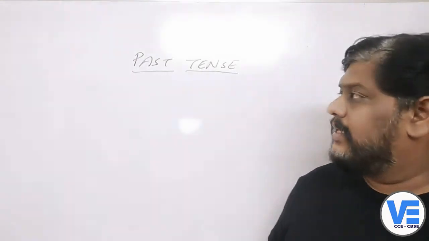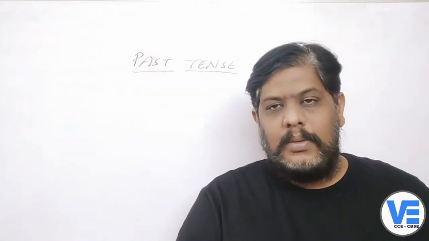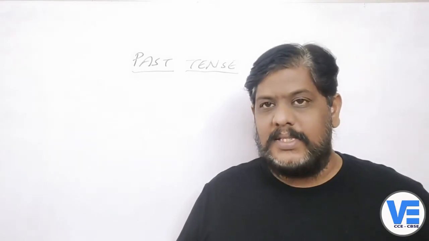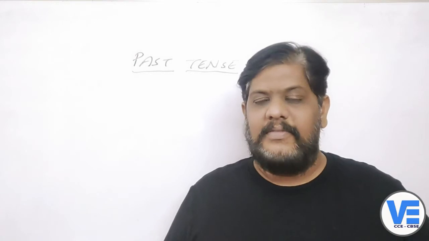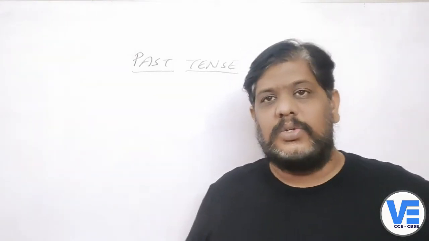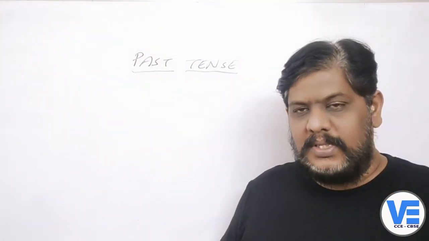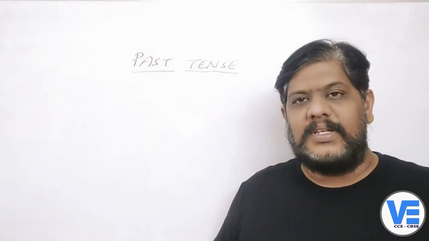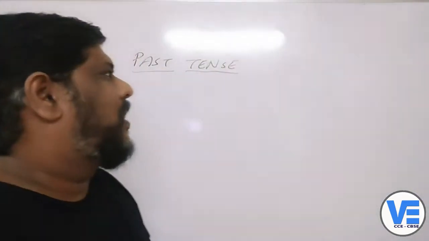And already we have seen that past tense is also divided again into four types, right? One is the past simple, second one is past continuous or progressive, third one is the past perfect, and fourth one is the past perfect progressive. So we are going to learn today about the past simple, past progressive or continuous, past perfect, and past perfect continuous. So first we'll go ahead with the past simple.